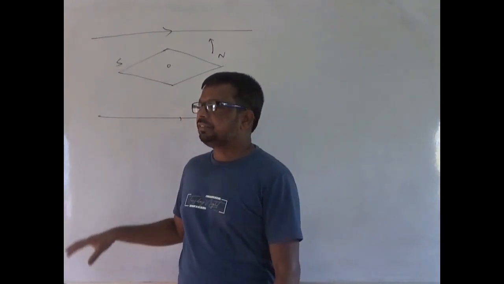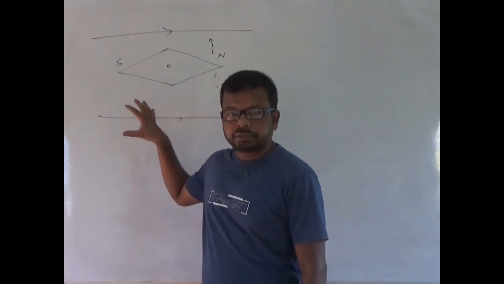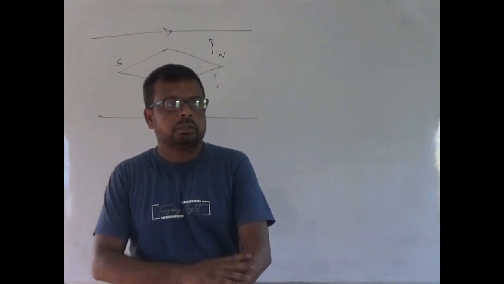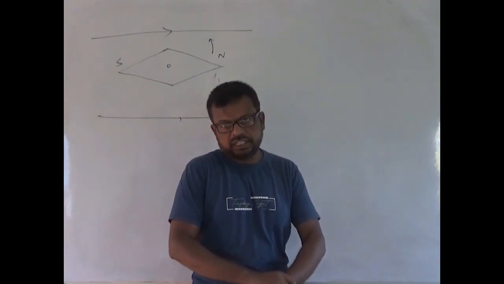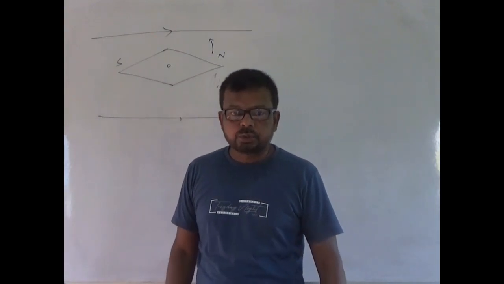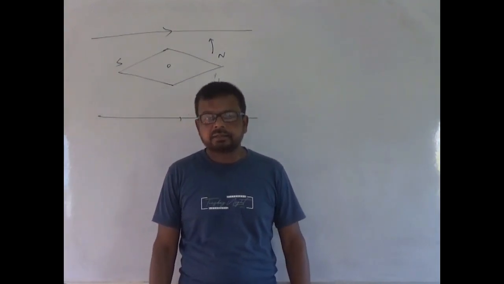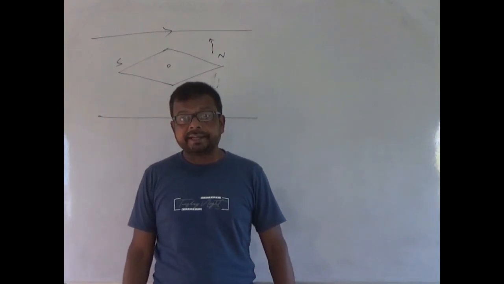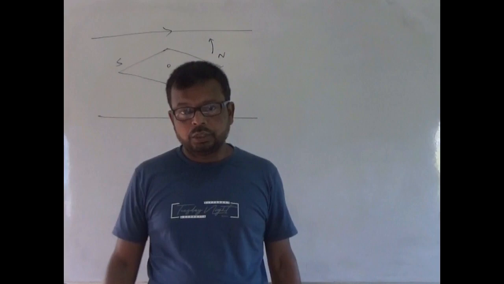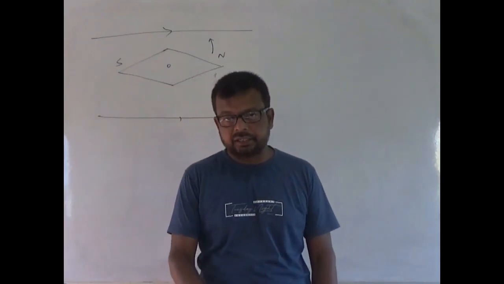Now, this is the first observation or first experiment done by Oersted, by which we can say that magnetic field is due to an electric current, and this is called the magnetic effect of current. Now, what is magnetic field? We have already discussed electric field and gravitational field.